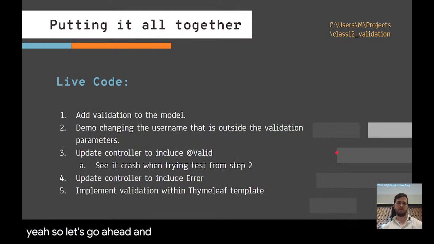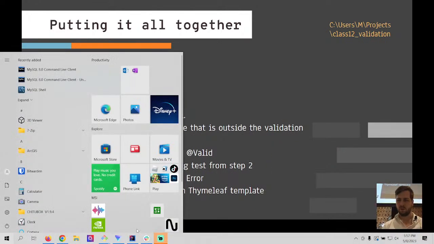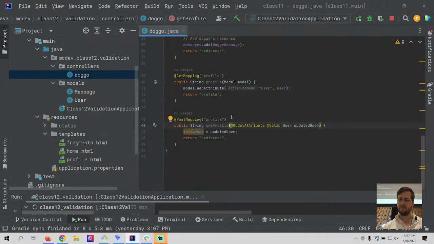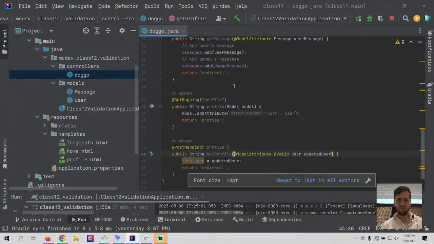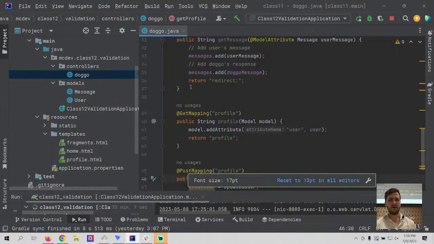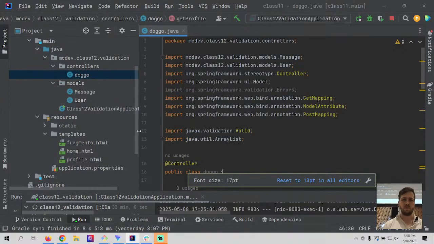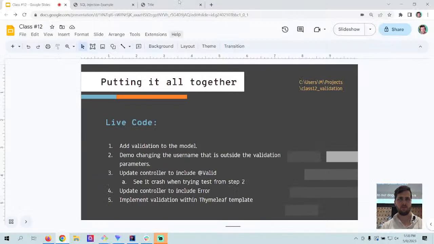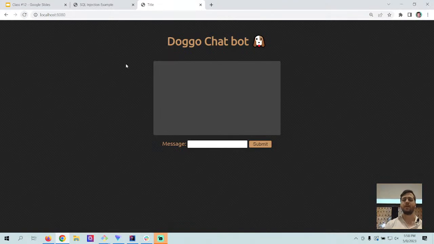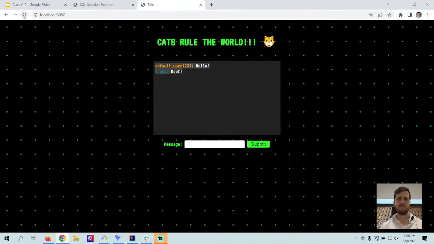So let's go ahead and pull up Visual Studio, IntelliJ, and go ahead and just add validation to our doggo app. As a reminder, this was the app that we had as an example in a previous class where we can chat with the dog. Hello. And if we want to, we click on the dog and the cats take over.